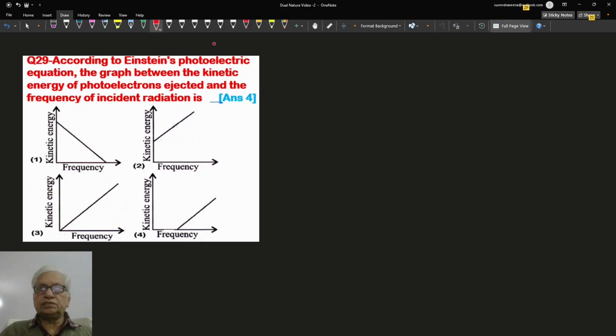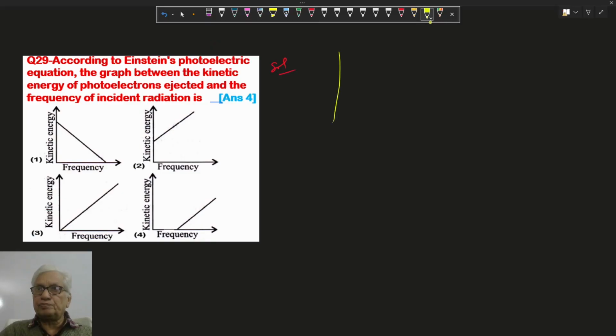So, in this question, Einstein photoelectric equation, graph between the kinetic energy and the frequency of incident radiations. Graph 4 is correct because we plot the graph between the kinetic energy or stopping voltage versus frequency. Graph starts from this place, means this is the threshold frequency.